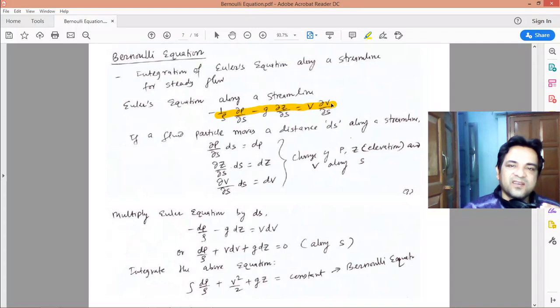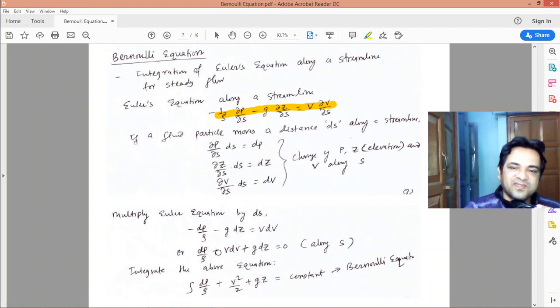your P, Z, V all are functions of S only, because this is not a function of t, because it's a steady flow. So if I multiply the equation by ds, del P by del S into ds will be dP, the total derivative. Similarly, del Z by del S into ds will be dz, and del V by del S into ds will be dV. So from this equation, multiplying by ds, I will get minus dP by rho minus g dz equal to v dV.